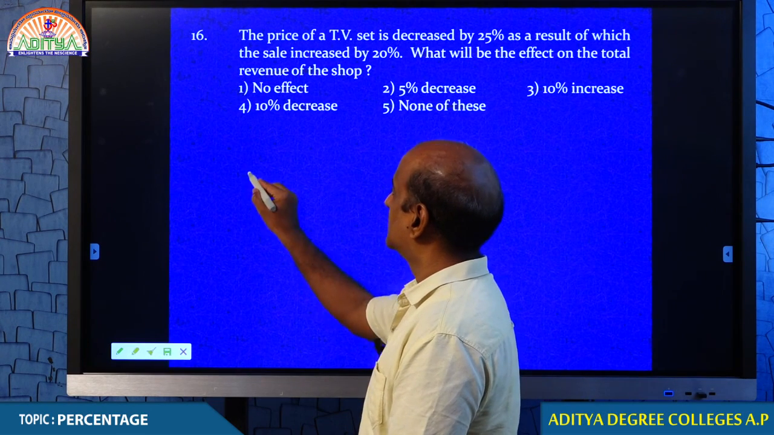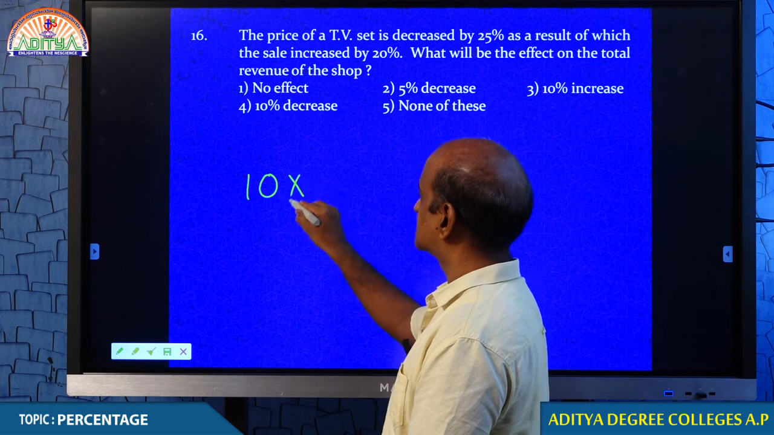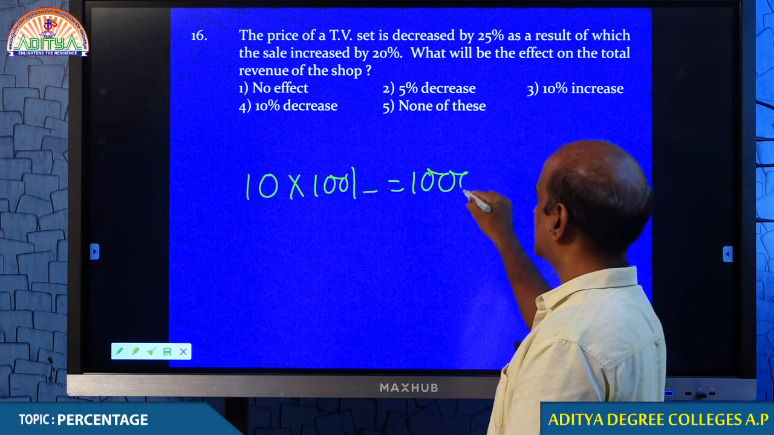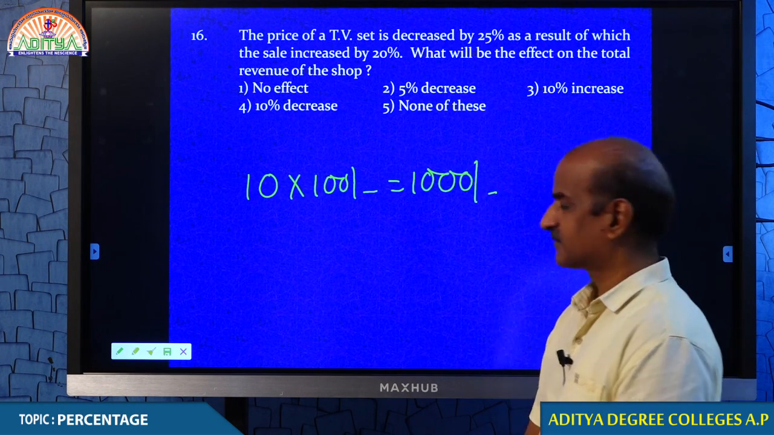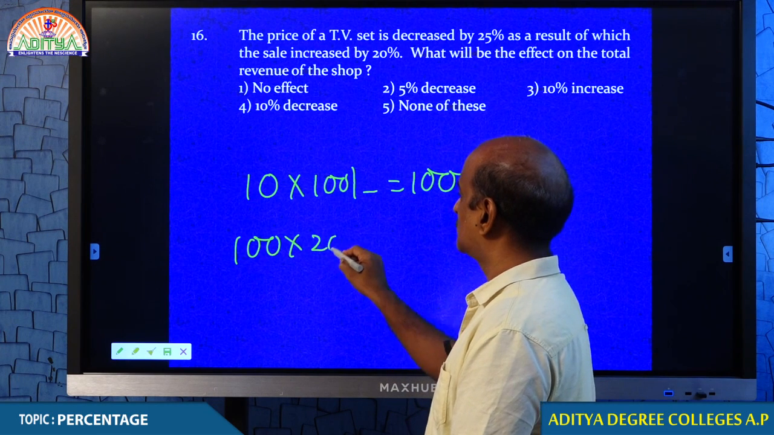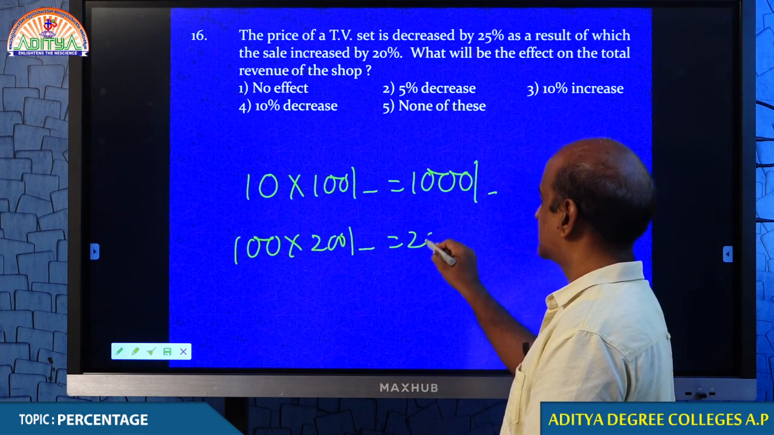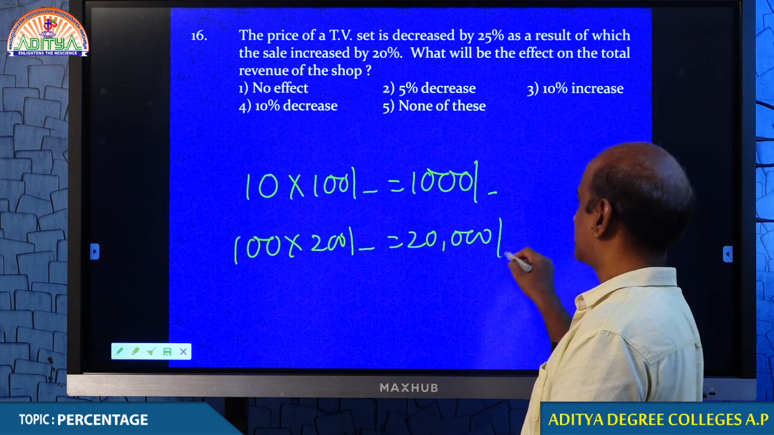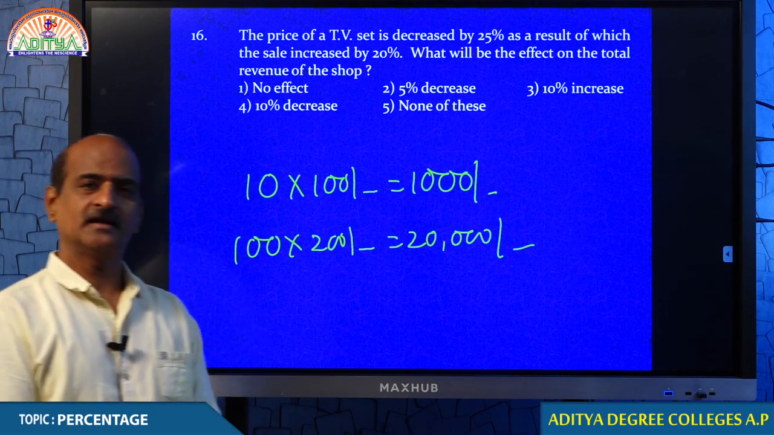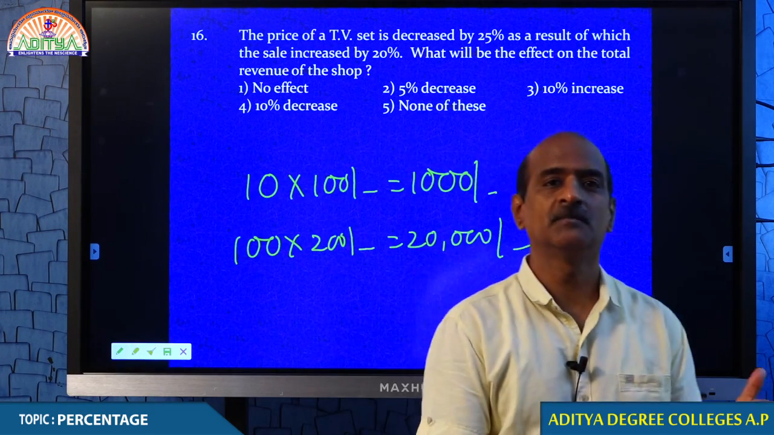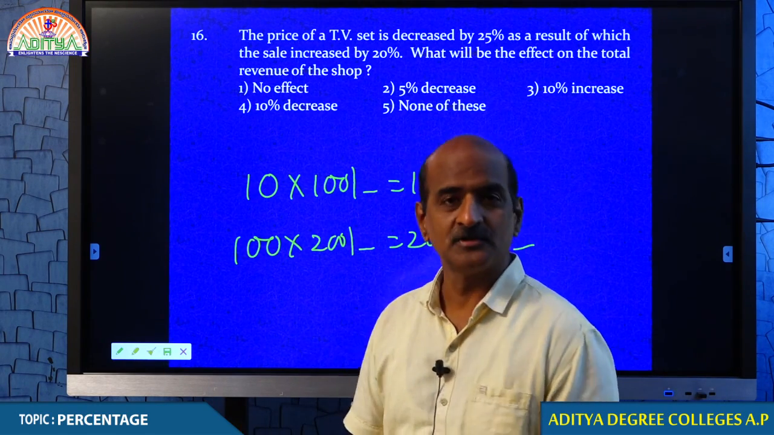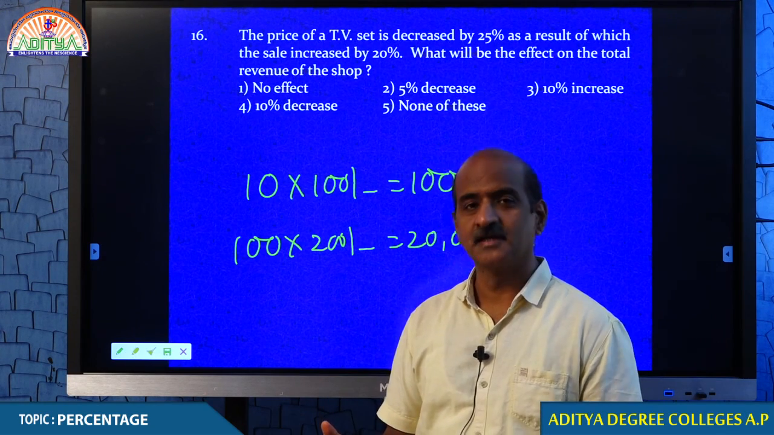A shopkeeper is selling 10 articles at the rate of 100 rupees; we say that his revenue is 1000 rupees. A shopkeeper is selling 100 articles at the rate of 200 rupees; his collection, his revenue, is 20,000 rupees. So revenue depends on sale and price. If you want to improve your revenue, either you have to improve the sale or you have to improve the price.